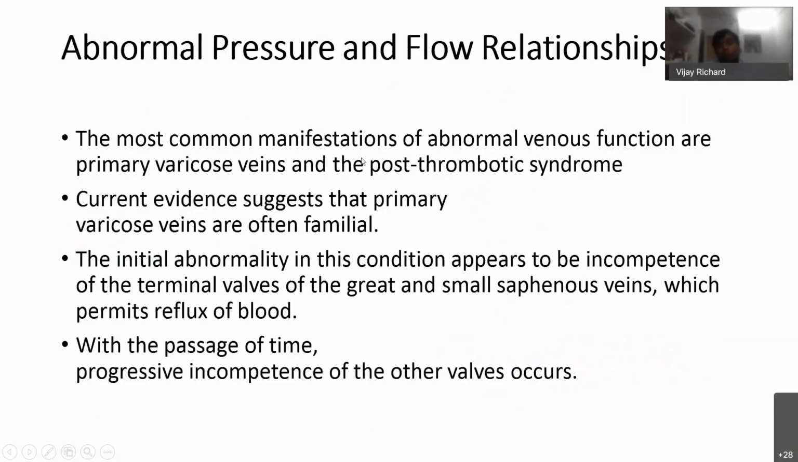Now we will see about the abnormal pressure and flow relationship. The most common manifestations of abnormal venous function are primary varicose veins and post-thrombotic syndrome. Current evidence suggests that primary varicose veins can be familial. The initial abnormality in this condition appears to be incompetence of the terminal valves of the great and small saphenous systems, which permits reflux of blood. With passage of time, progressive incompetence of the other valves occurs.